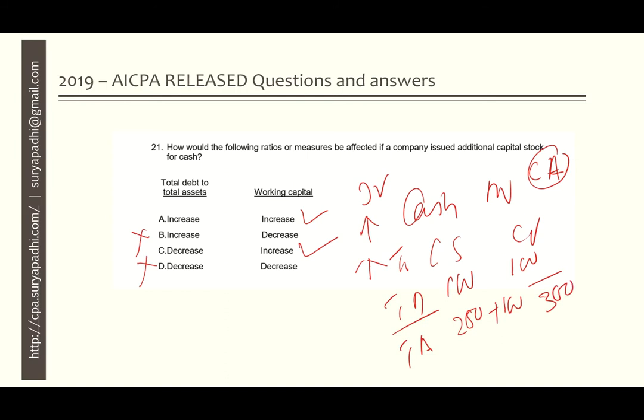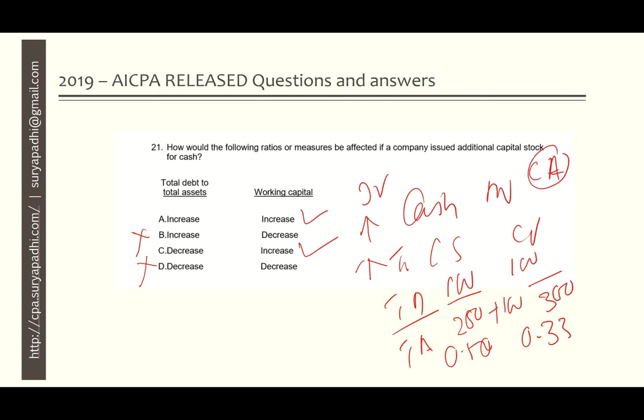So if we calculate the ratio and compare it to the previous one, previously we had 100 by 200, that is 0.50. Now we have 100 divided by 300, that means 0.33. So that means it is a decrease.